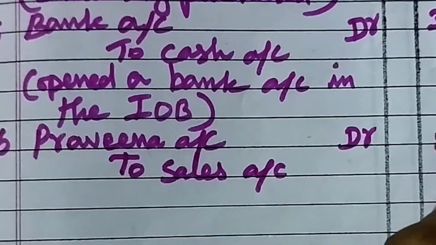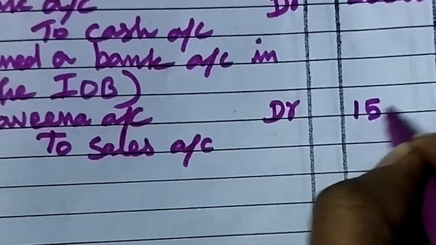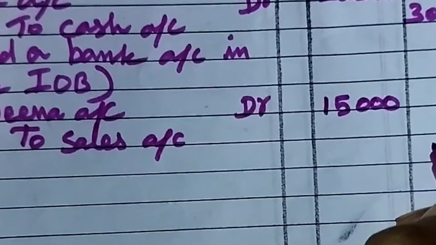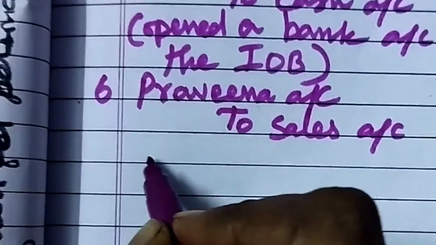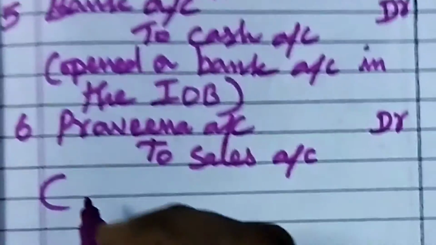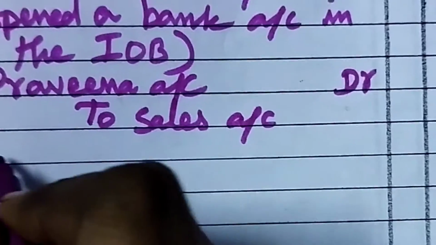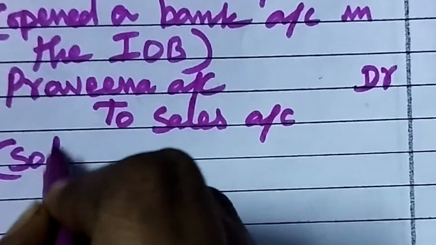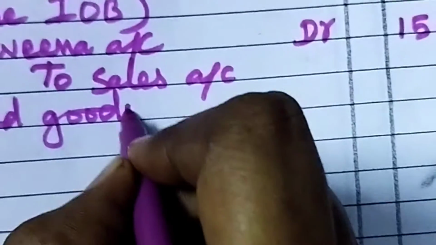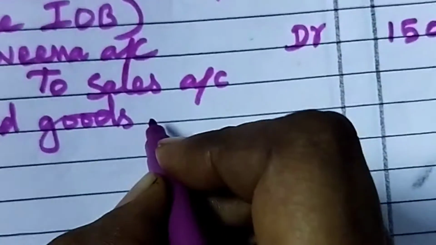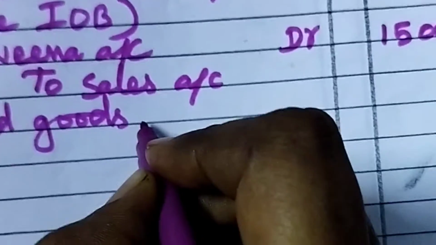So debit 15,000 and credit also 15,000. Okay, now we have to write the narration. What's the narration? Sold goods to Pravina. It's a credit transaction. So we have to write the name also in the narration. Sold goods to Pravina.